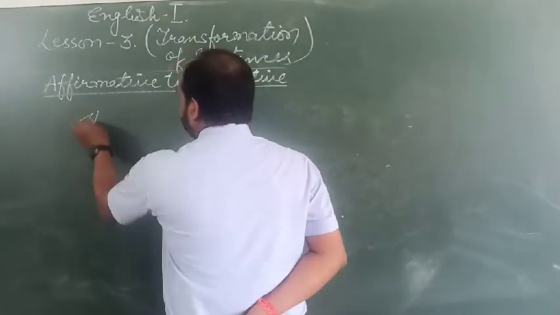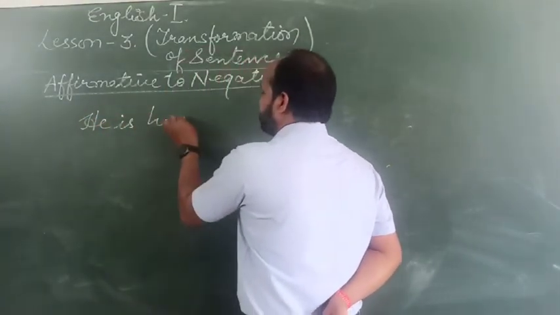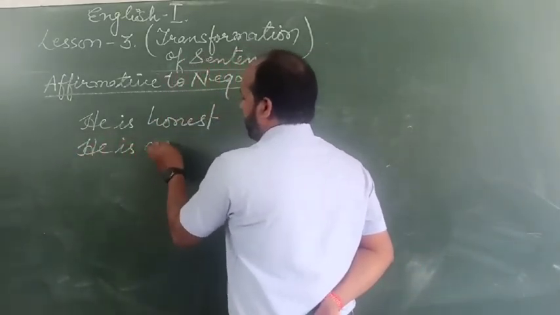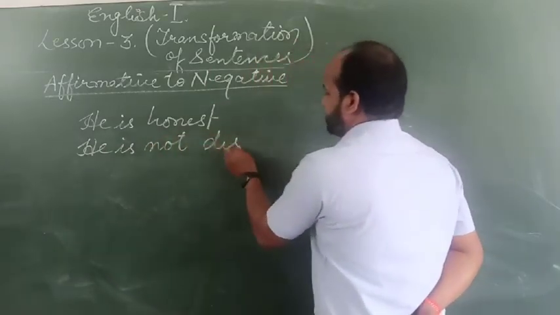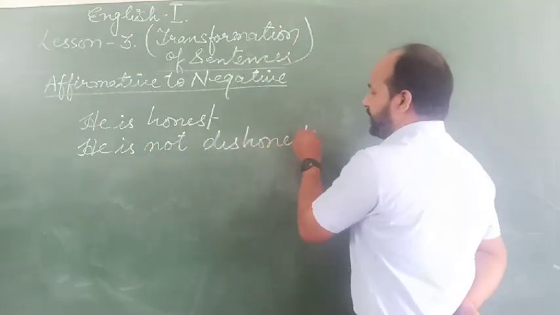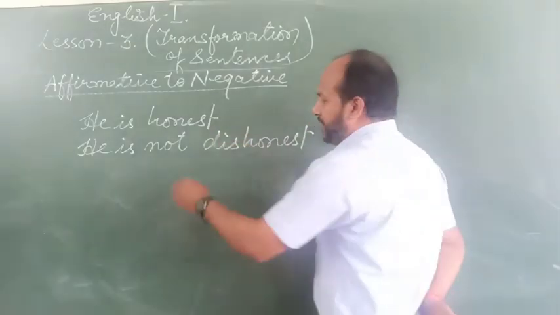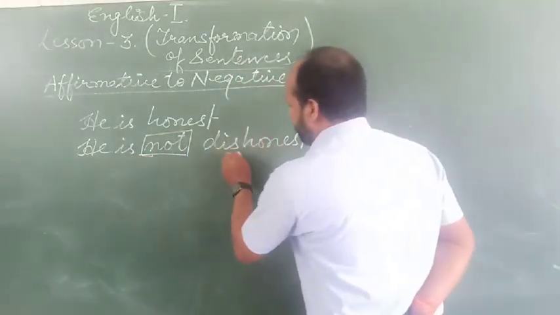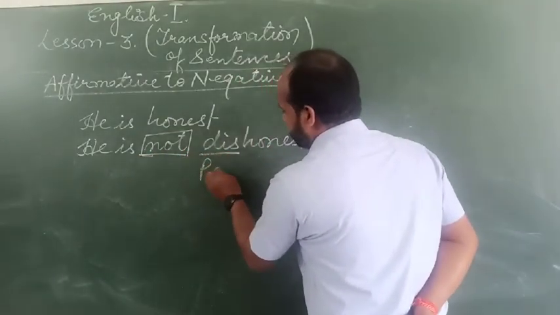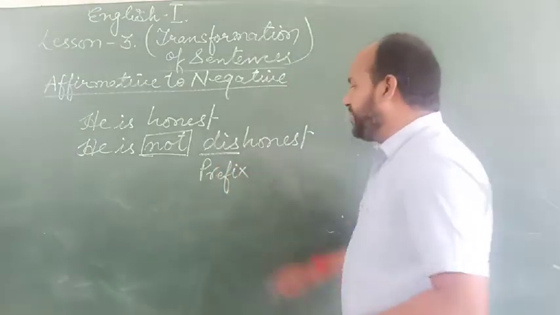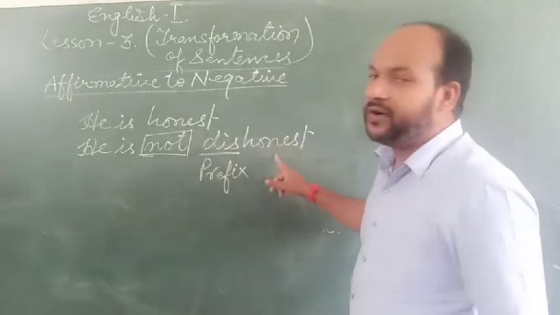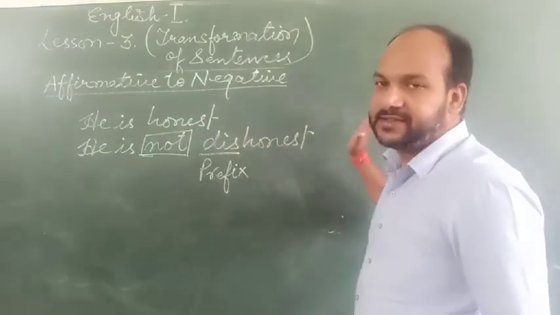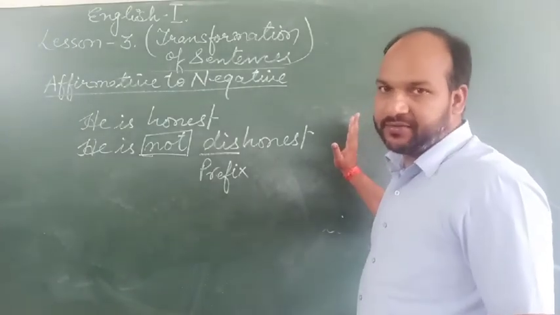See, he is honest. He is not dishonest. So what we have done here, first we have added not in the sentence, and then we have added a prefix with honest. Okay, this way we can change the sentence into negative.